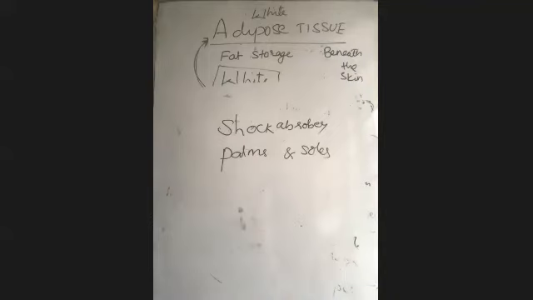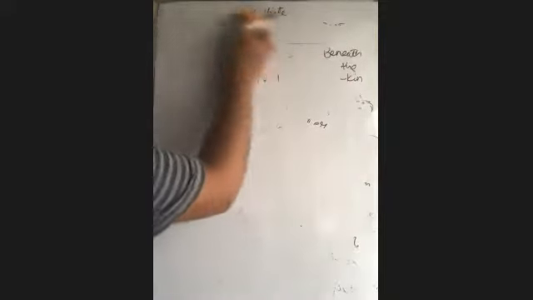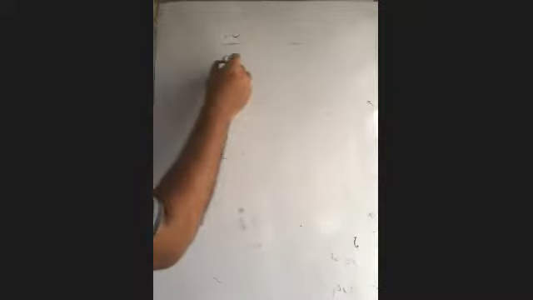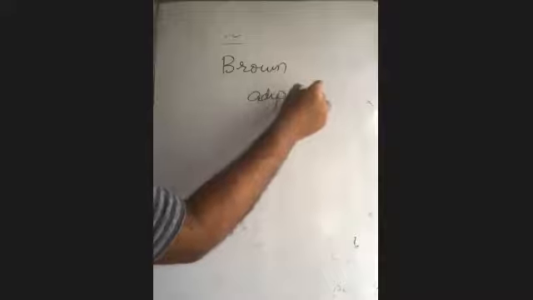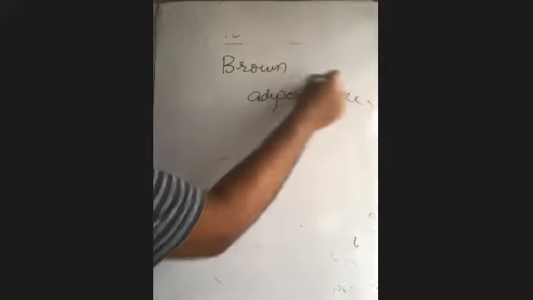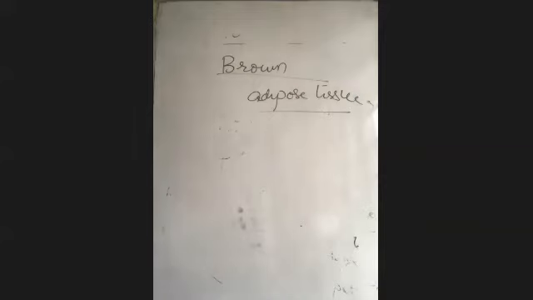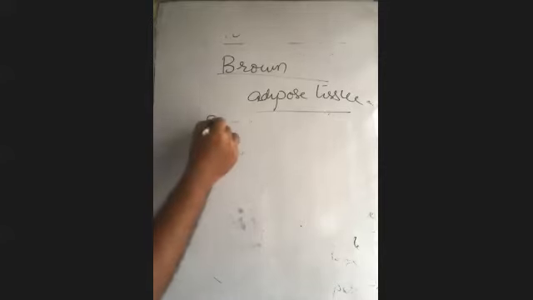Adipose tissue is of two types. We discussed the white adipose tissue now. Then another adipose tissue is there, and with that we'll close today's session. Brown adipose tissue, which is a very special adipose tissue. I just talked about white adipose tissue in case of human beings or any other mammal, whale, cow, or camel. But we have to talk about the brown adipose tissue, which is present only in the case of fetuses and infants.